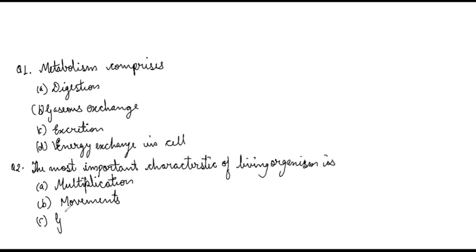Third is growth. And the fourth one, D, is protoplasm. So write question number 2 and write your answer in front of it. Next, I'm going to give you question number 3. I have 4 questions in total for you.